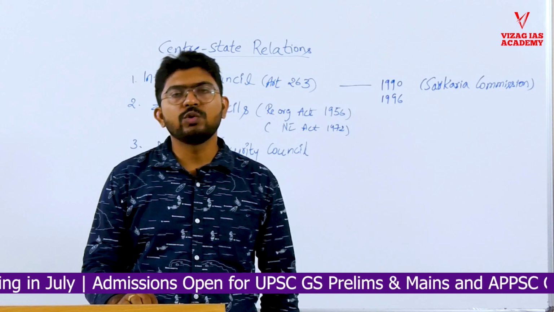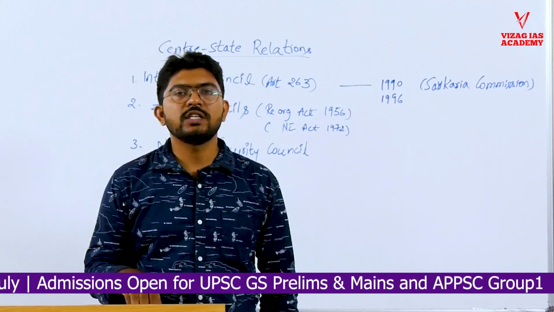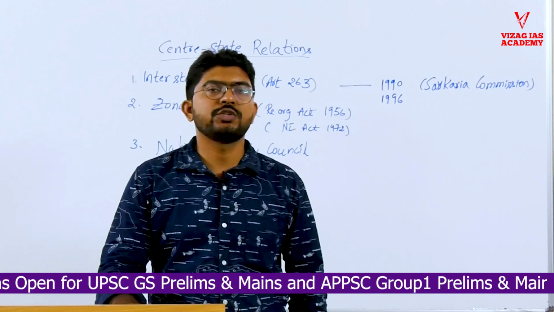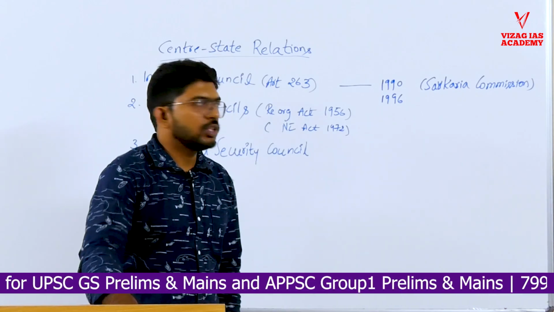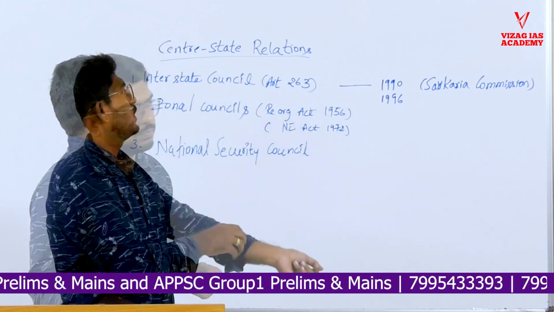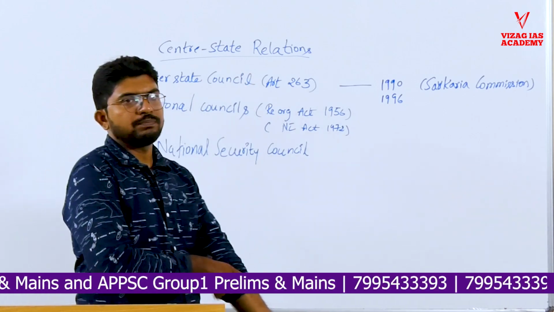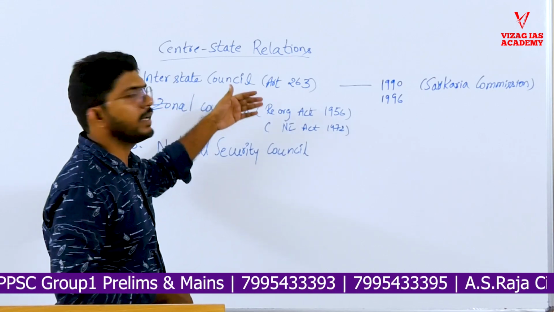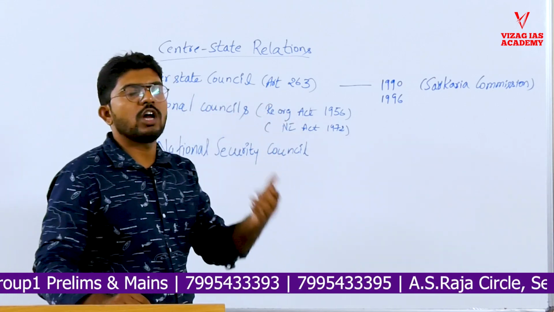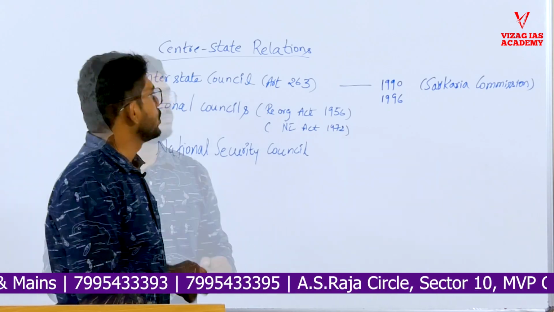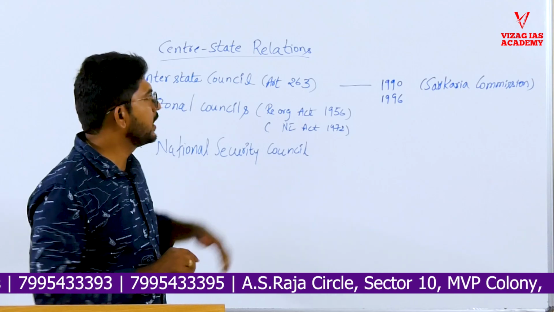They are asking you to identify which of these bodies are formed based on provisions in the Constitution of India, that is, which are constitutional bodies. So what are these bodies for? The Interstate Council and Zonal Councils are mostly about maintaining harmonious relations and solving differences between states and the union. So we'll discuss the concepts here.